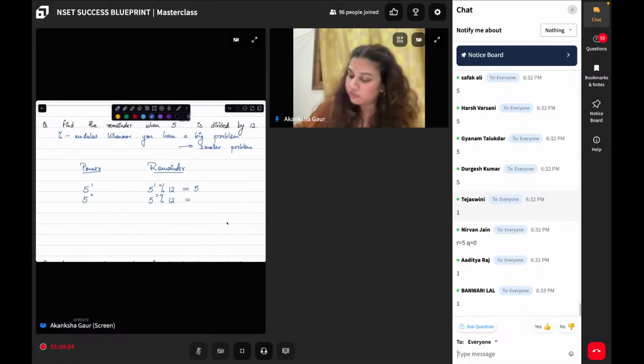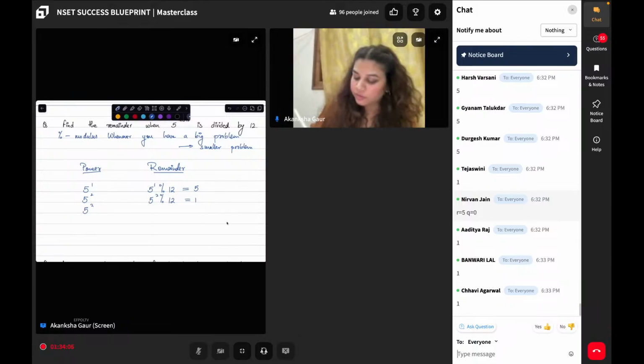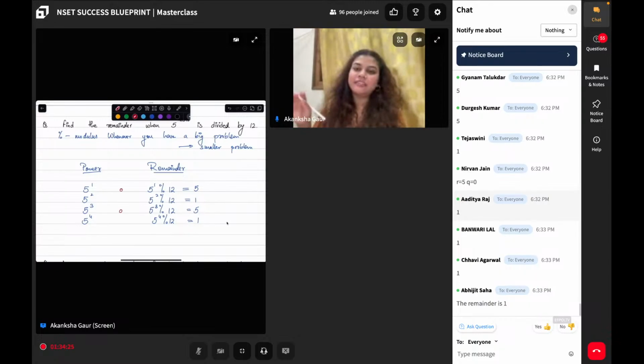This will give you 1. Very good. 5 to the power of 3, if I do mod by 12, I will get 5 again. 5 to the power of 4, if you do mod 12, you will get 1. So you are able to observe that if the power is odd, you get 5 as the answer. But if the power is even, you get 1 as the answer.